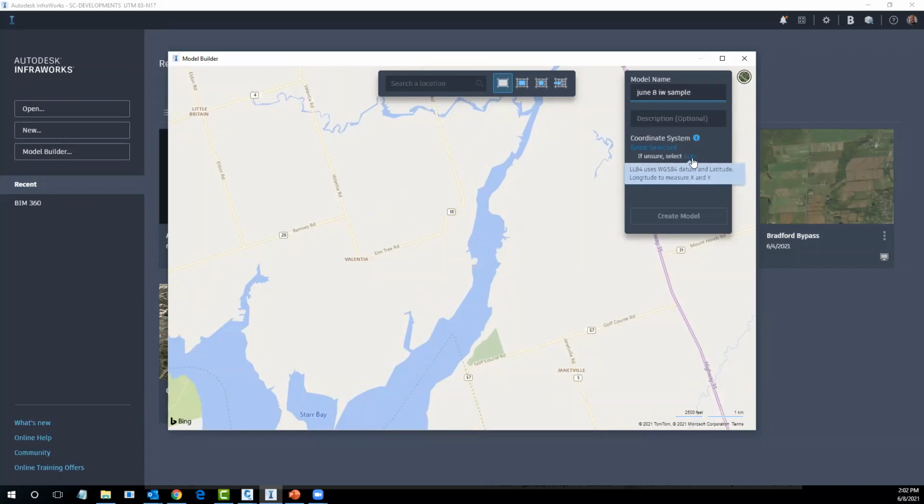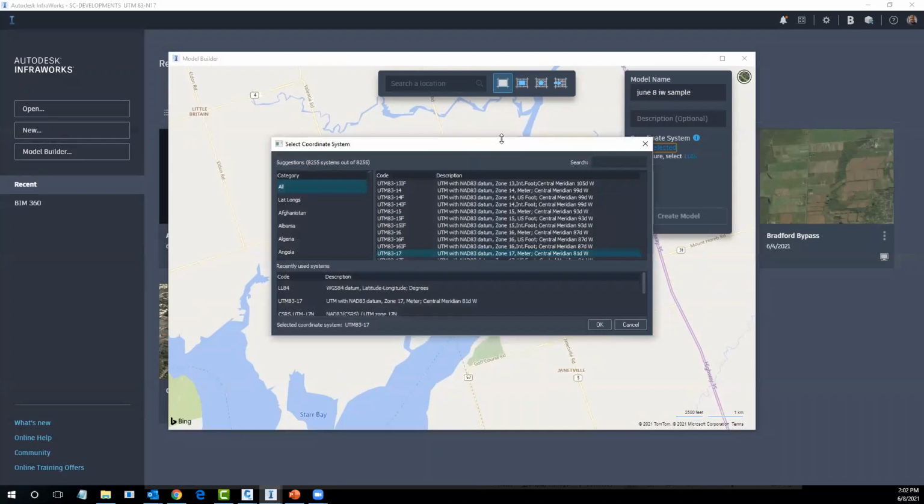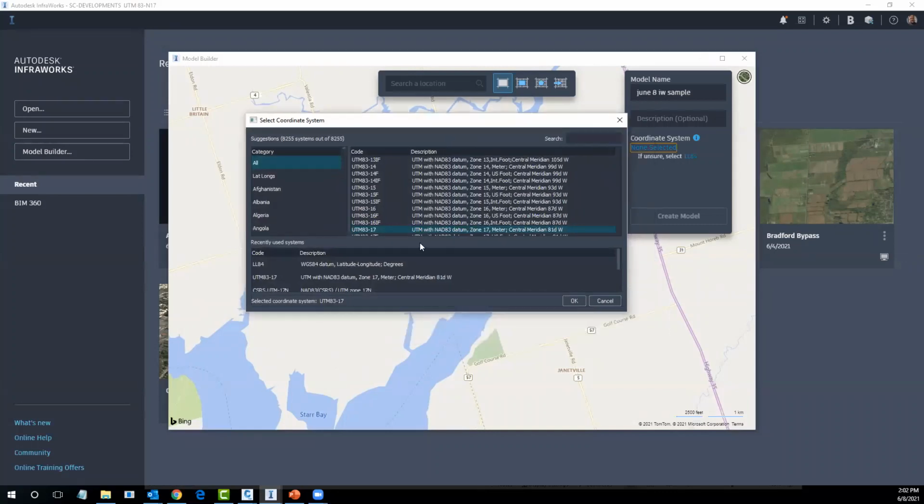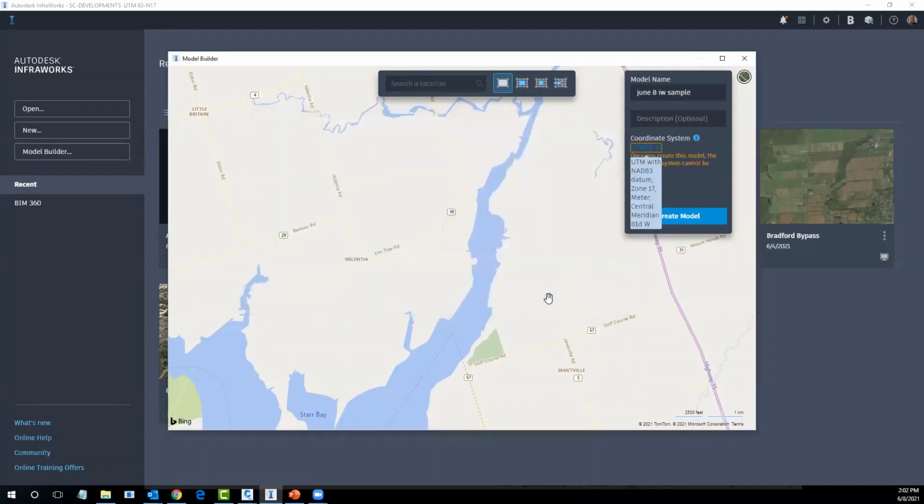So if you decide that you want to set a coordinate system, pick the option to select the coordinate system. It'll display on the screen. You can then decide which one you want. This one actually is in this area, UTM 83-17, and I'm going to set that for my coordinate system. You can see it's populated here.